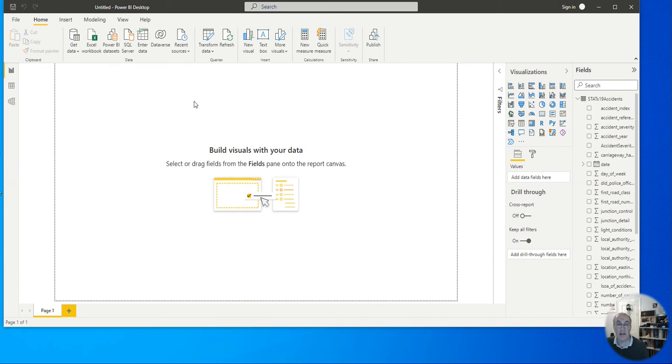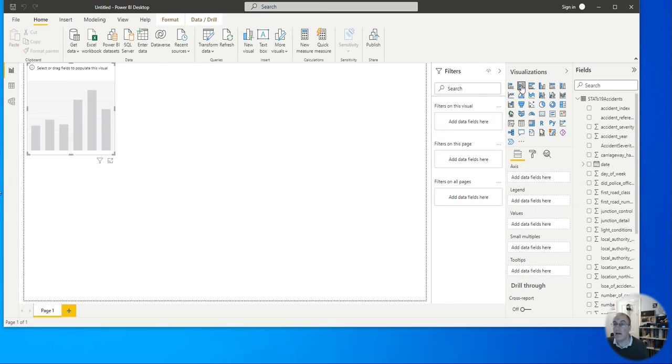The visualization I'm going to pick is a stacked bar chart. I think it's reasonably intuitive. You select something from here, and away you go. Build your graph, and below this it asks us to fill these with fields from our data.